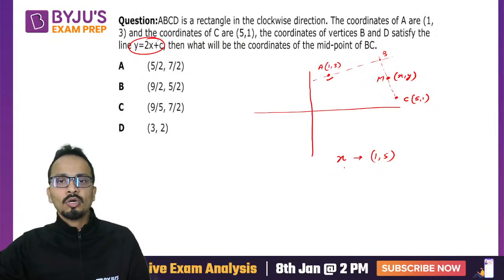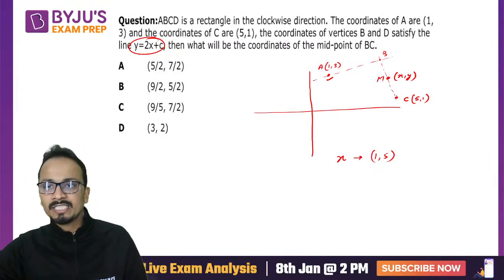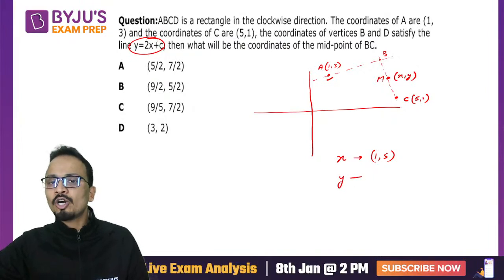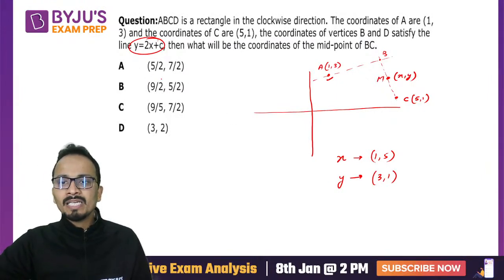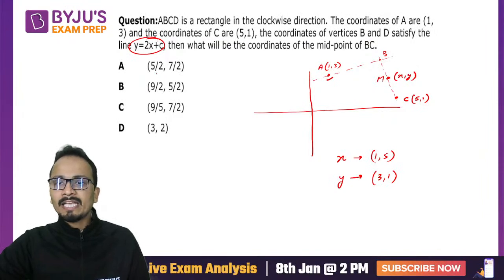Okay, so the coordinates of point M, the value of X, will be between 1 and 5. So the X coordinate of M will be between the X coordinates of points A and C. Similarly, the Y coordinate of point M will be between the Y coordinates of A and C, that is between 3 and 1.